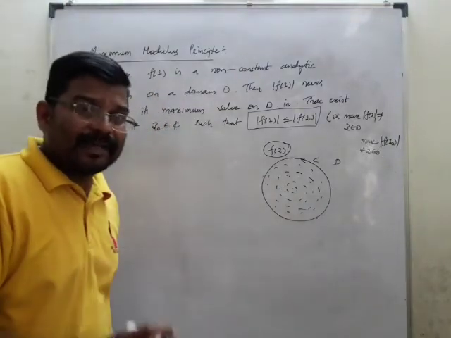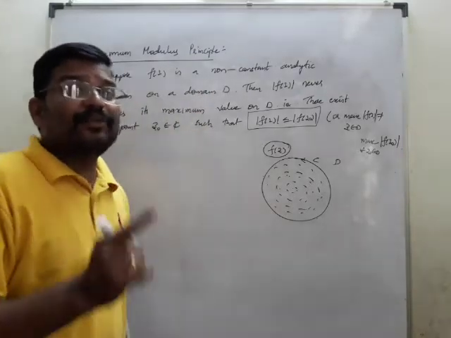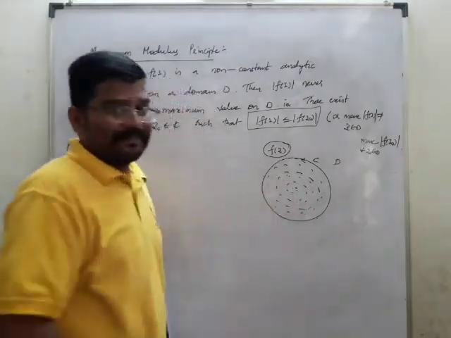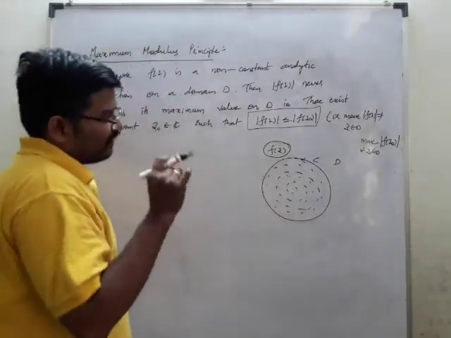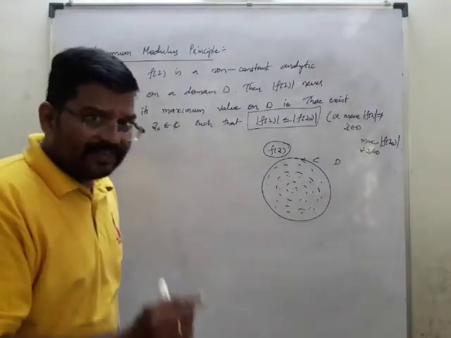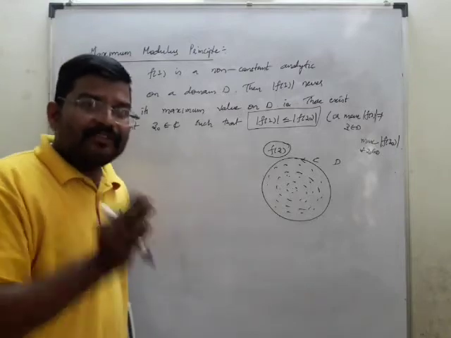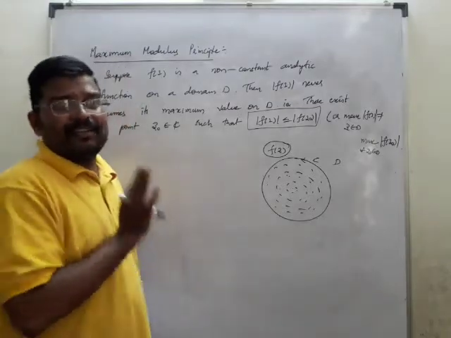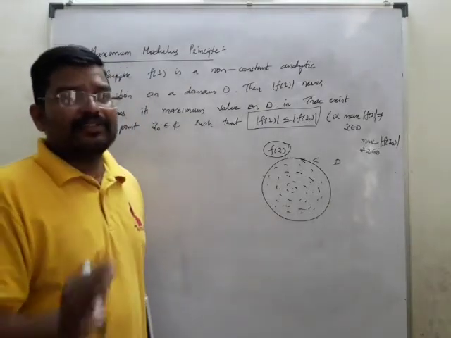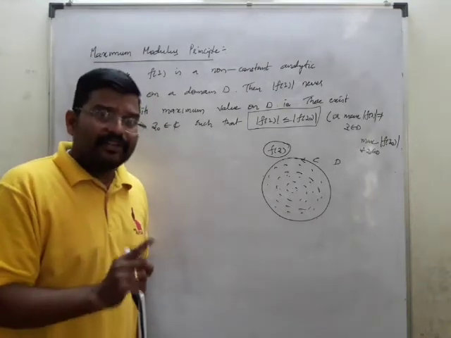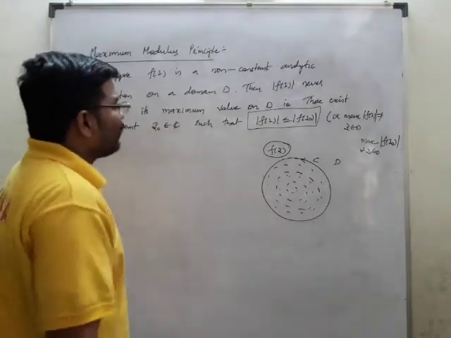The theorem says clearly that f of z will assume its maximum value on the boundary, otherwise it doesn't have any maximum value inside the region. That is what it wants to convey to us.